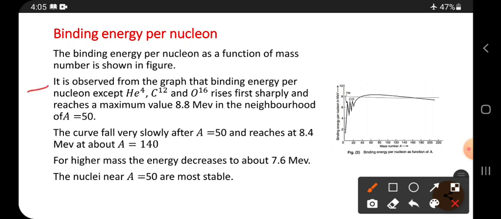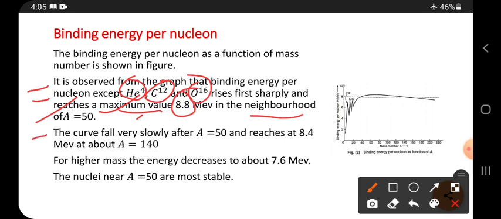It is observed from the graph that binding energy per nucleon, except for helium, carbon, oxygen, rises first sharply and reaches a maximum value of 8.8 million electron volts in the neighborhood of a value, how much? 50. It is a mass number.